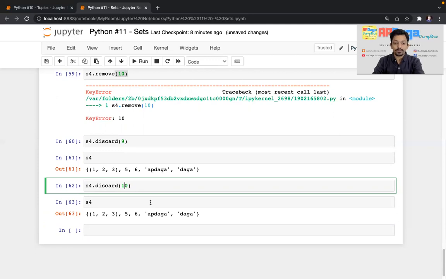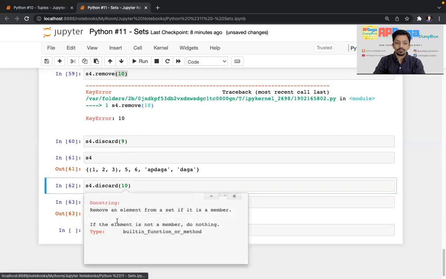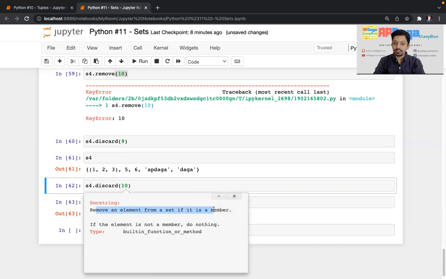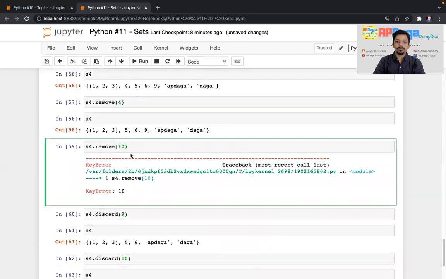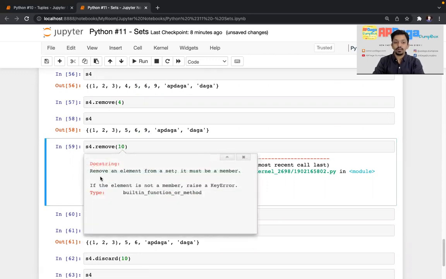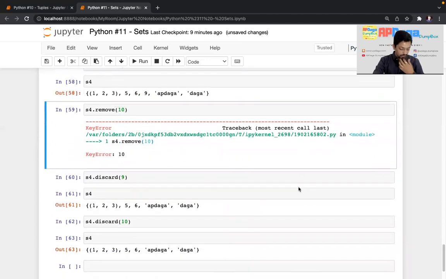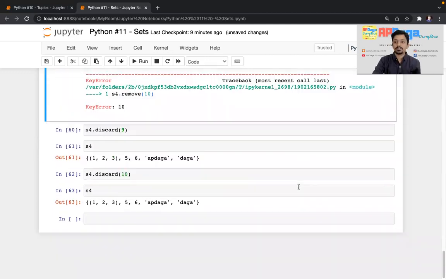If you look into the function definition, it says remove an element from the set if it is a member of that set. If the element is not a member, do nothing, right? At the same time, if I check the definition for remove, I put the cursor here and press shift tab to check the definitions. Here it says remove an element from the set, and it must be a member. If the element is not a member, then there is an error. Fine. So that's all about set.